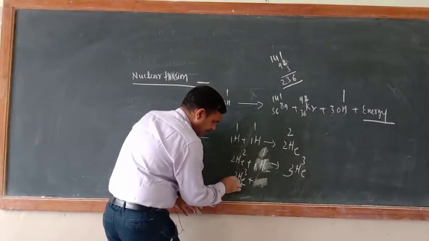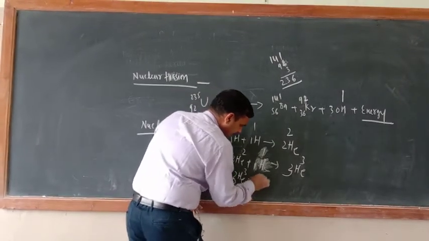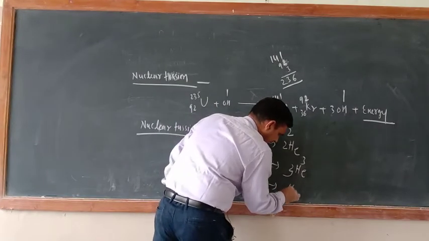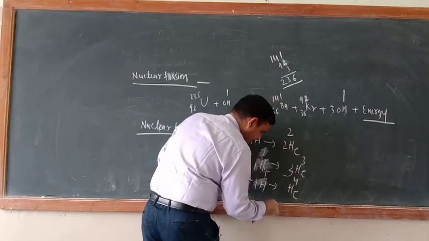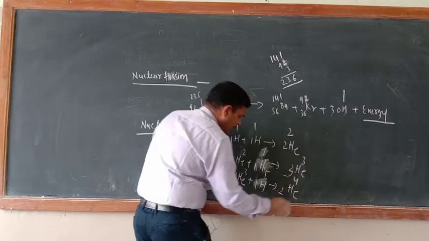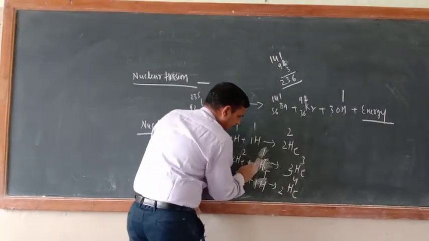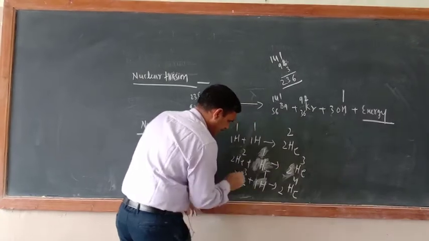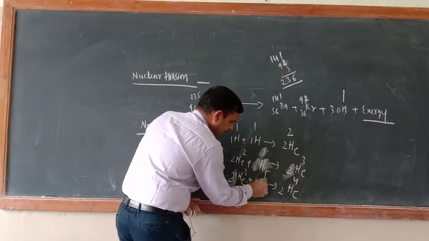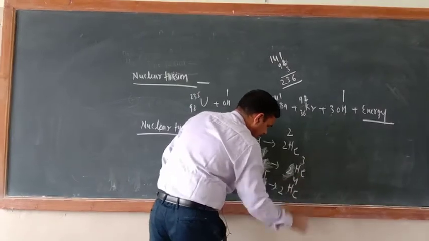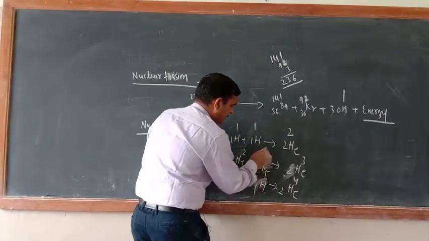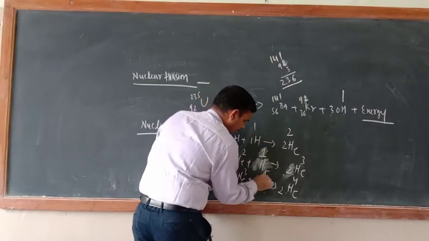Now here, what is there? 2He3 plus 1H1 equals 2He4. Please don't write 1 here; write 2He3. So 2He3 plus 1H1 equals 2He4. Here H1 only, neutrino, yes, 1 only.